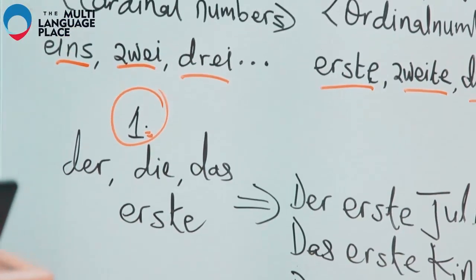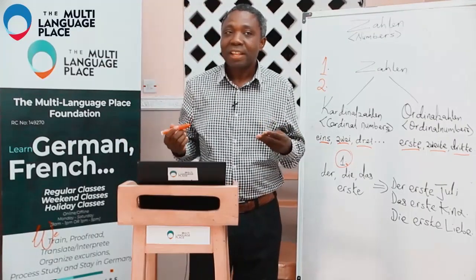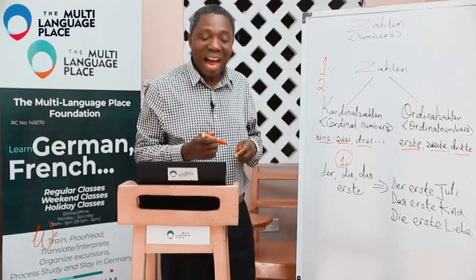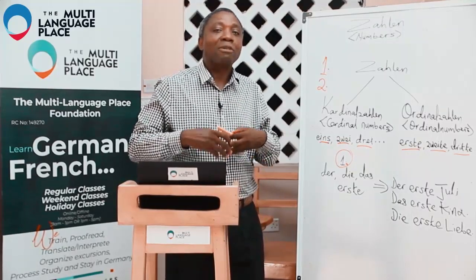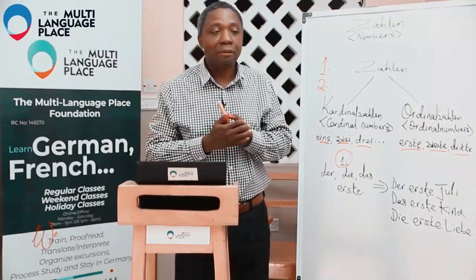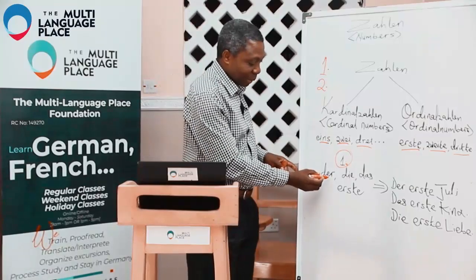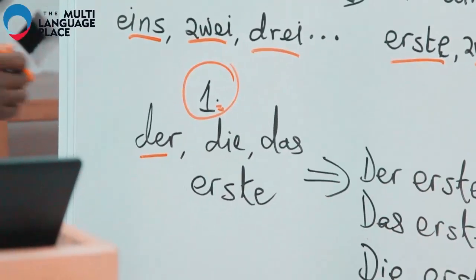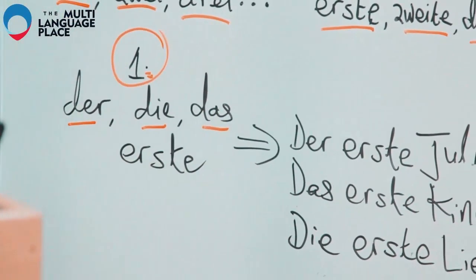This is erste, that is first. And then, depending, remember, we said that in German, nouns have genders. Especially the objects have their own special gender. We have masculine, which is represented by der, feminine, die, and the last one, neuter, das.